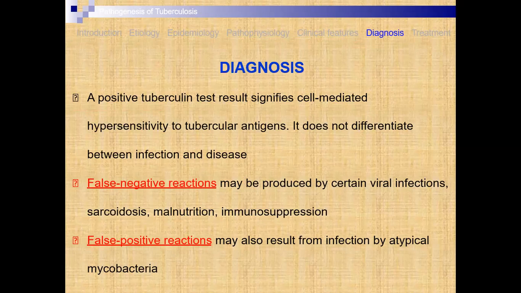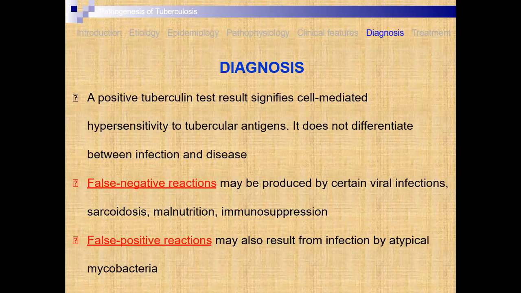Means at this particular area, it should be observed whether there is hypersensitivity or not. If hypersensitivity is there, then tubercular antigens, tubercular agents, are present. It does not differentiate between the infection and the disease. Whether the infection is there or the disease is there is not differentiated, but they only give the test as positive or negative.